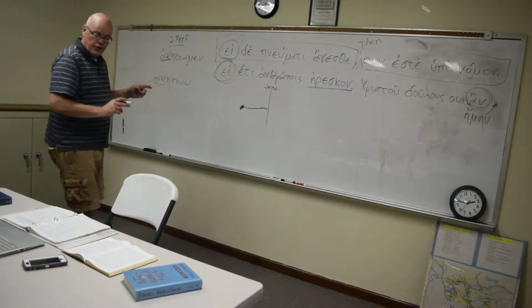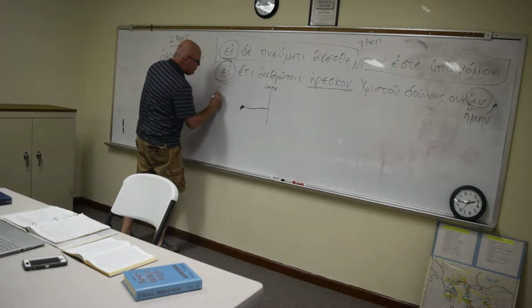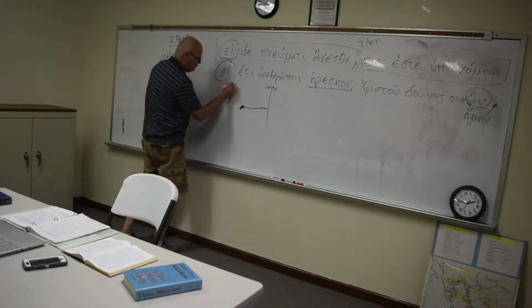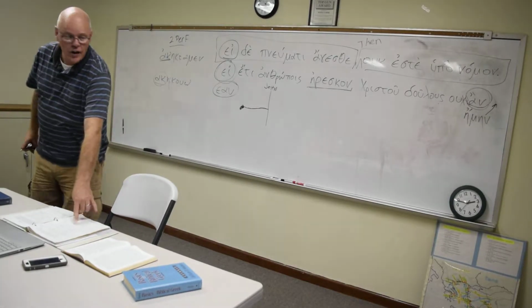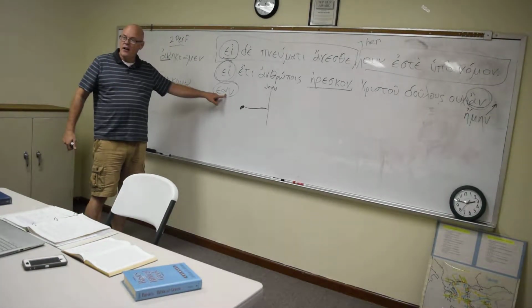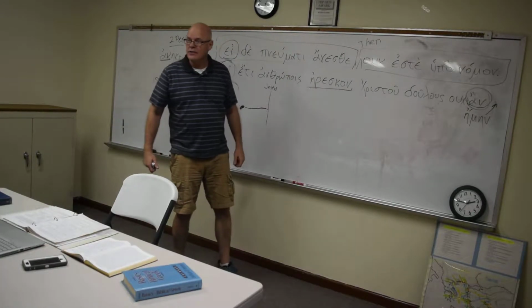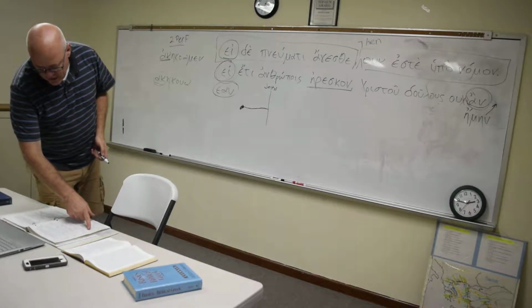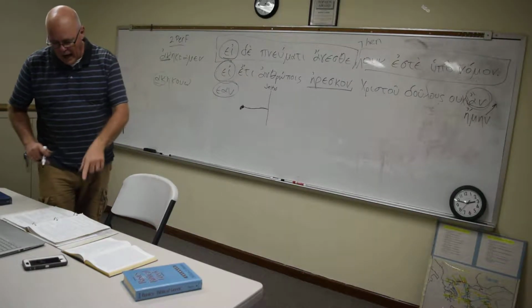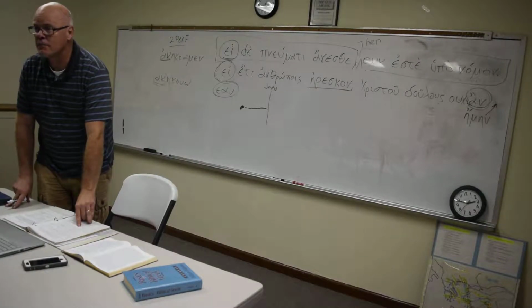And then your third class condition, now you're using this, and you have no an. So if you see this preceding a protasis, then you're looking at third class. If it's third class, that means it's a more probable future, and that means the verb will have to be a subjunctive verb.